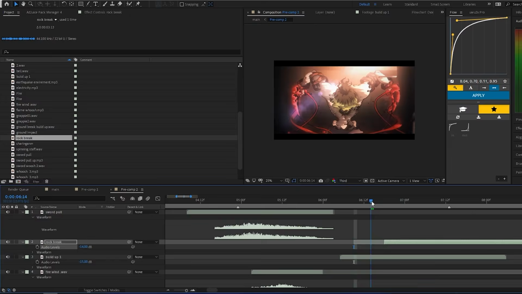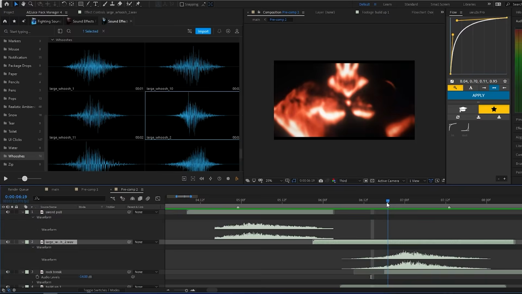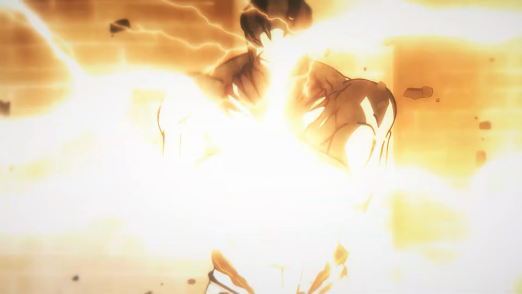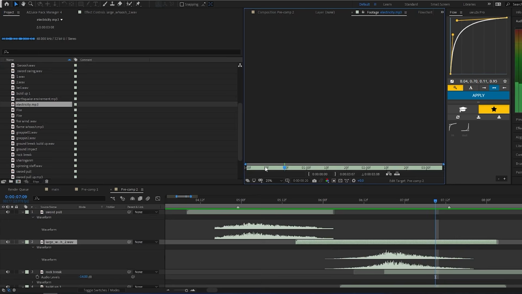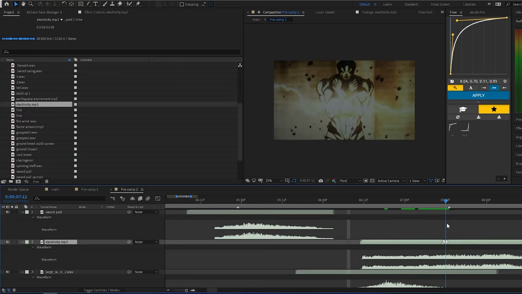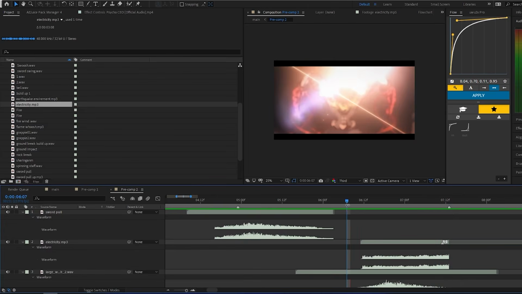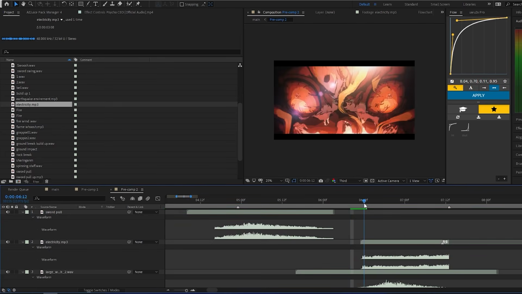Add a whoosh in this transition. Then you can see that there's electricity out here as well. So I'm gonna use the electricity sound effects too, and I won't be fading out the electricity sound effect because electricity never comes in or goes out slowly. It always comes quickly. So let it come and go quick.